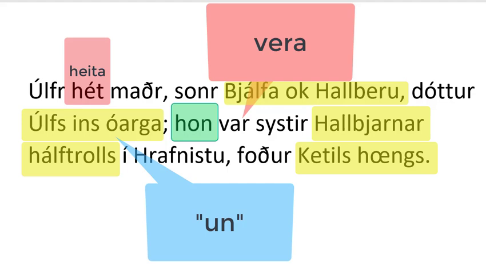So both of these siblings have the bear names associated to them, and of course Halbjorn is the half troll. And he is from, so that í is a preposition, from Hrafnista. This is modern Ramstad in Norway. And of course, Halbjorn is the father of Ketil Hœing.